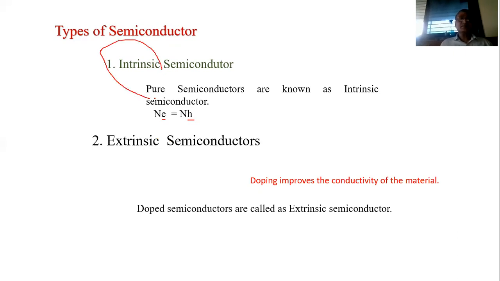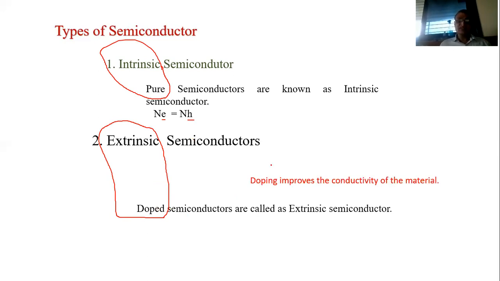Intrinsic means pure semiconductors; in this case, the number of free electrons is equal to the number of holes. Extrinsic semiconductor means doped semiconductors. In this case, the number of carriers is increased, and that's why the conductivity is also improved.